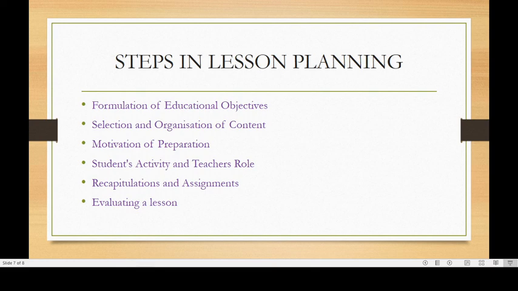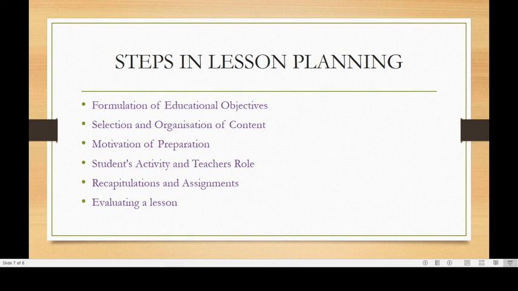If we talk about assignments here, an assignment from the topics covered in that particular lesson is given to the students. Let the pupils do some exercise in the form of answers to some questions, maybe objective type or essay type. Ask them to draw a map or anything, whatever a teacher feels like. Or you can ask them to write something about great leaders, saints, or prepare a scrapbook. So this is what happens in this step of lesson planning. Under recapitulation and assignment, we recapitulate and then we give some assignment to the learners.